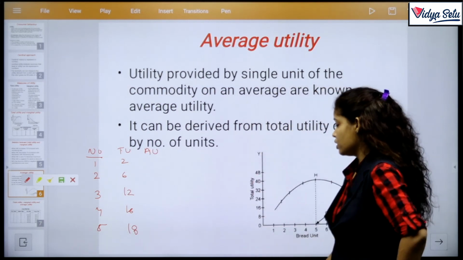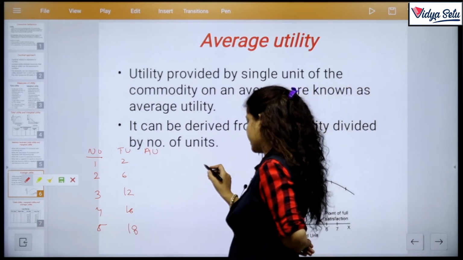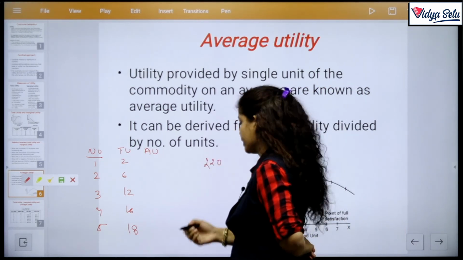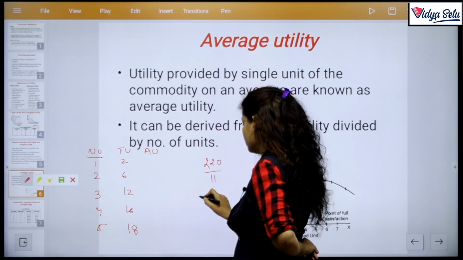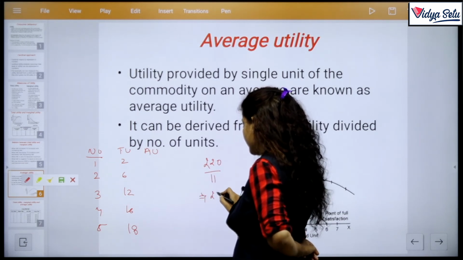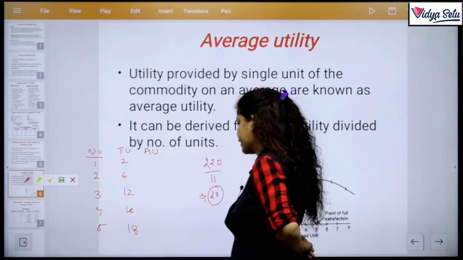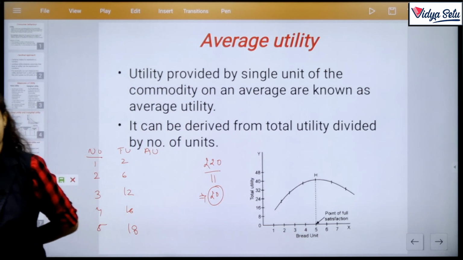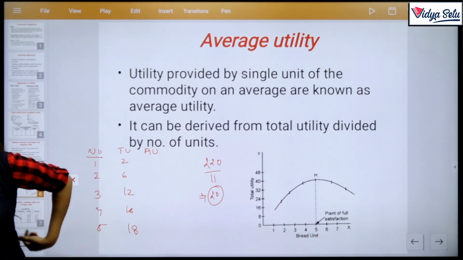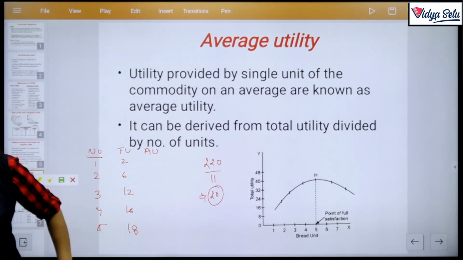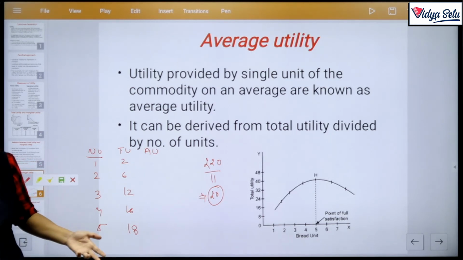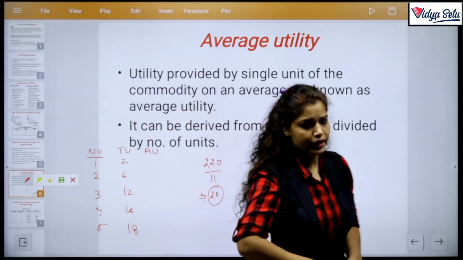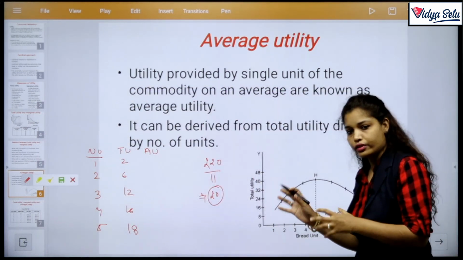Like in a match, if the team scores 220, so on an average, divided by 11, then 20 runs are scored by every player in cricket. But is it real? No. Because someone made a century, someone made a half century, someone got out on 0. So this is fake data, but on an average we can draw this.